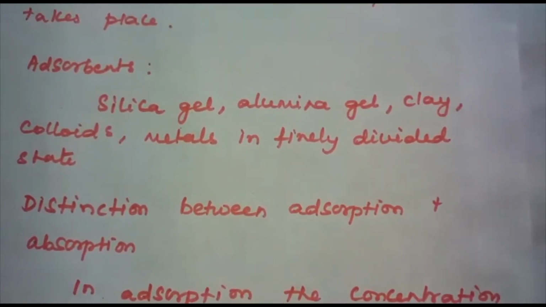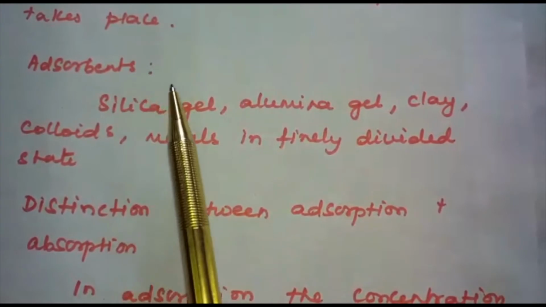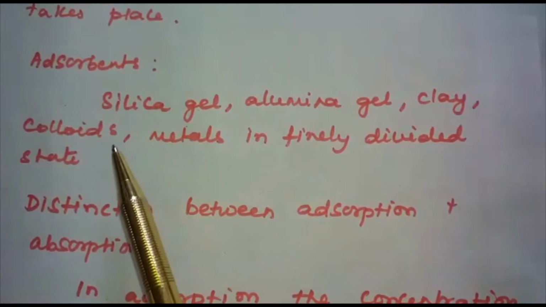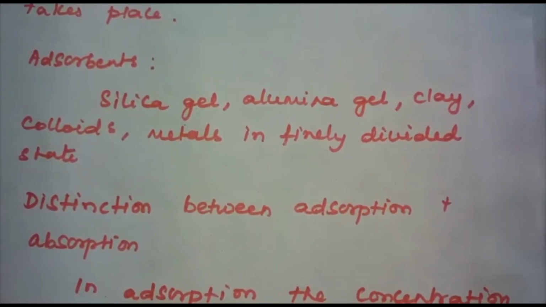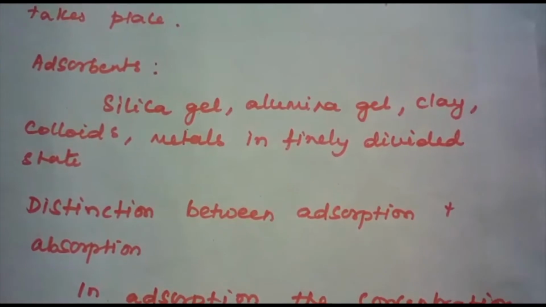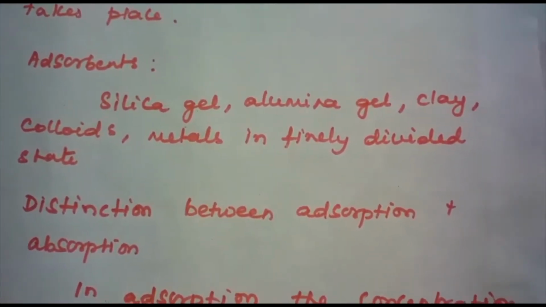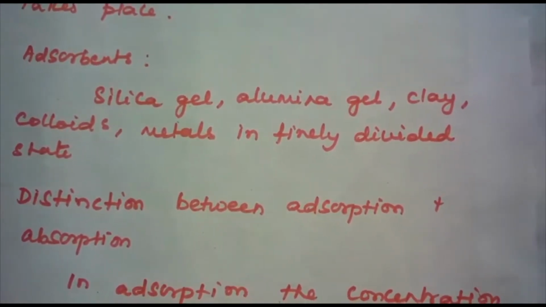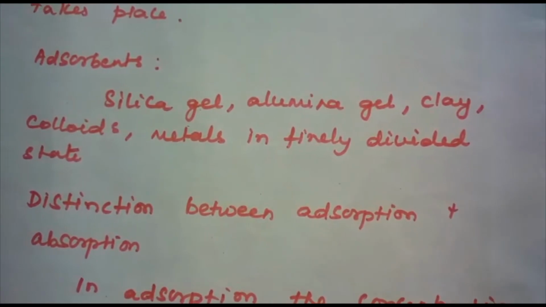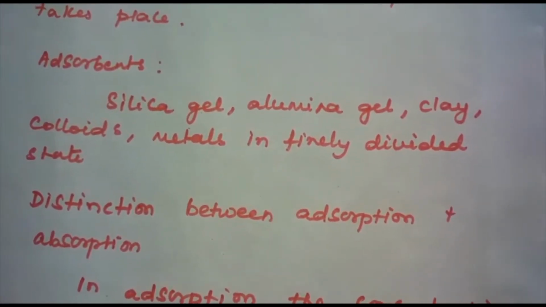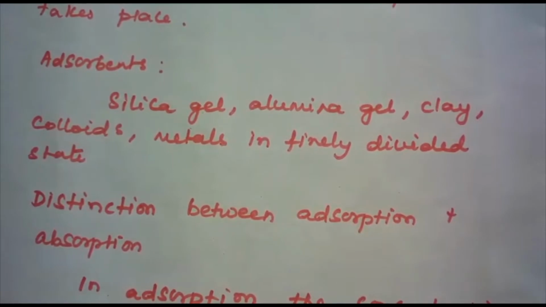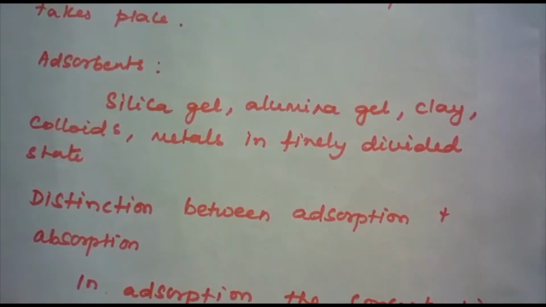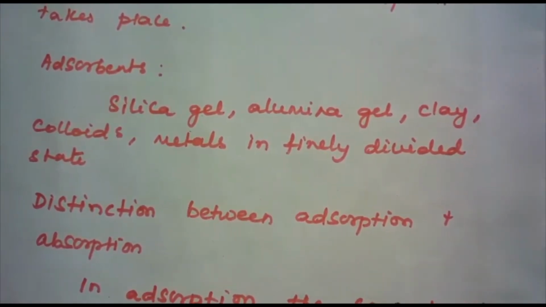Adsorption is a surface phenomenon, and a few examples of adsorbents are silica gel, alumina gel, clay, colloids, and metals in finely divided state. Let's see a few examples of adsorption in action. If gases like oxygen, hydrogen, carbon monoxide, chlorine, ammonia or sulfur dioxide are taken in a closed vessel containing powdered charcoal, it is observed that the pressure of the gas in the enclosed vessel decreases. This is because the gas molecules concentrate at the surface of the charcoal. That is, the gases are adsorbed at the surface.